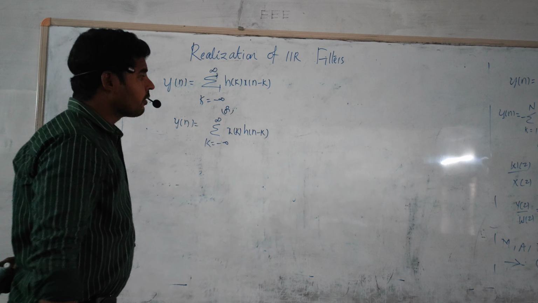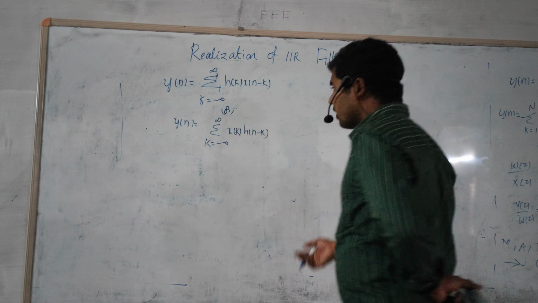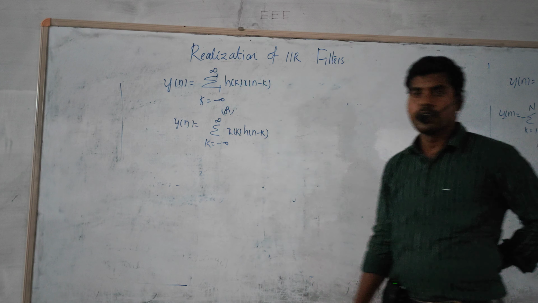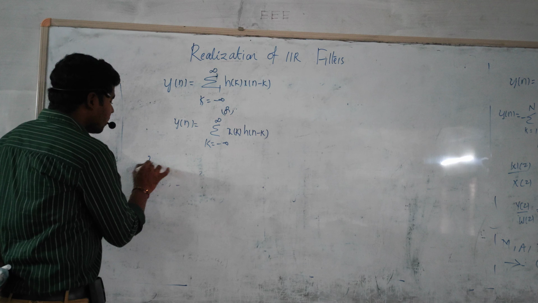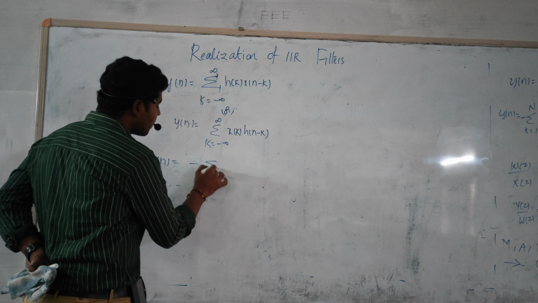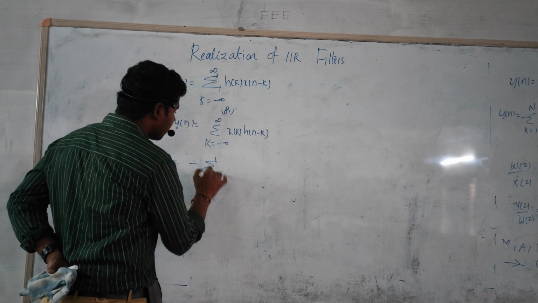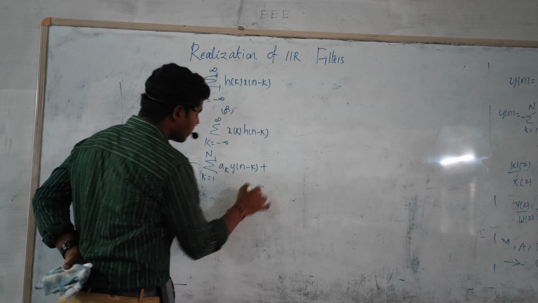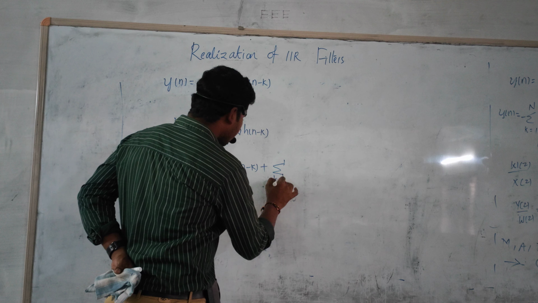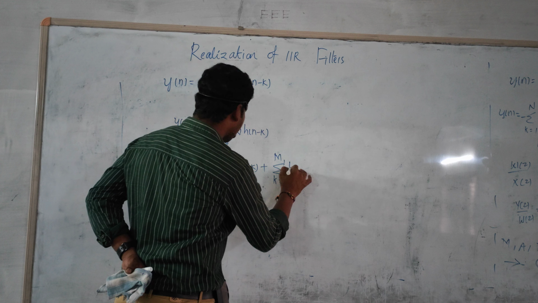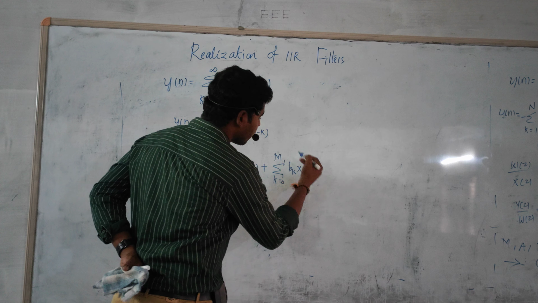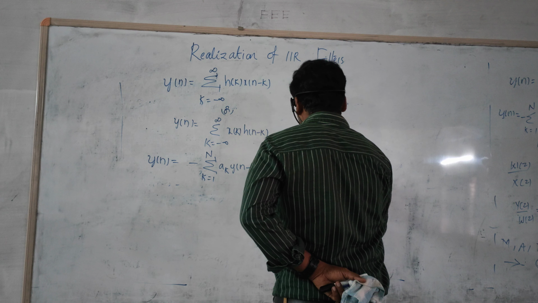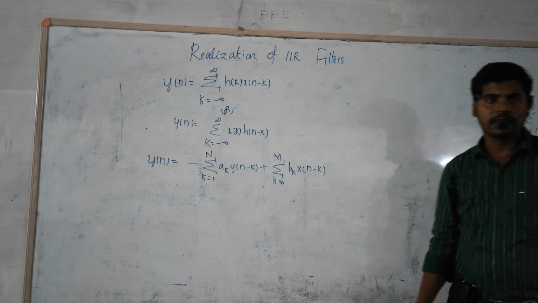At the same time, one more equation from the IIR filter point of view is the linear constant coefficient difference equation. That is also one of the familiar equations in the time domain: y of n is equal to minus summation k equal to 1 to N of a k into y of n minus k, plus summation k equal to 0 to M of b k into x of n minus k. This is the basic equation.